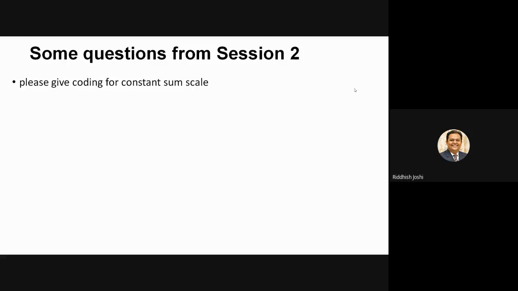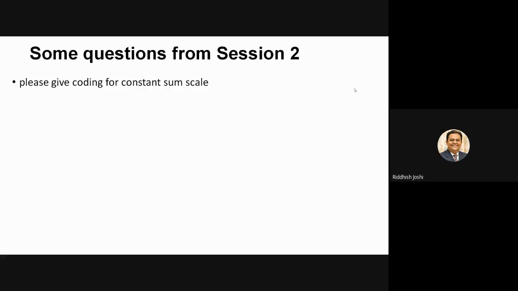When I explained the coding part, I used one statement I remember very well: the ultimate objective of coding any question or response is to convert text and sentences into numbers, right? And when we are directly receiving numbers, we should not convert anything with respect to this questionnaire, because I am directly receiving my responses in numbers. In constant sum scale, what are we receiving? We are receiving numbers directly.